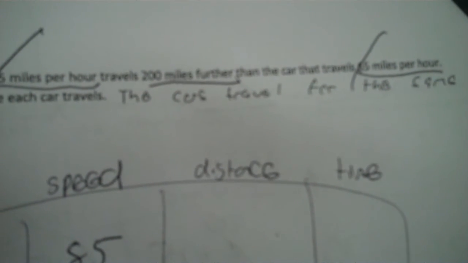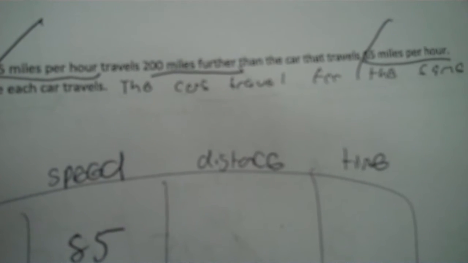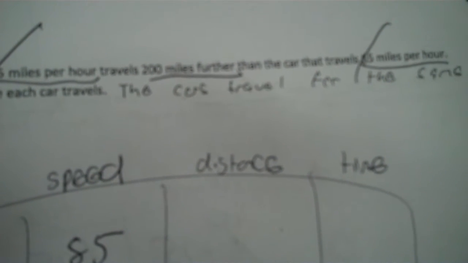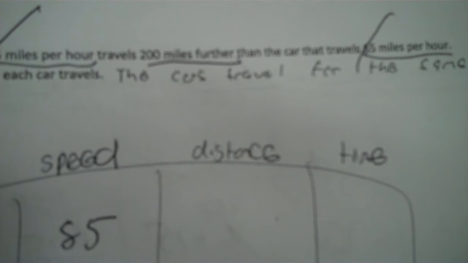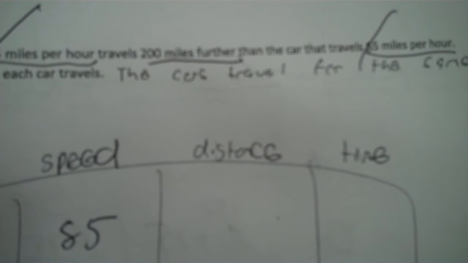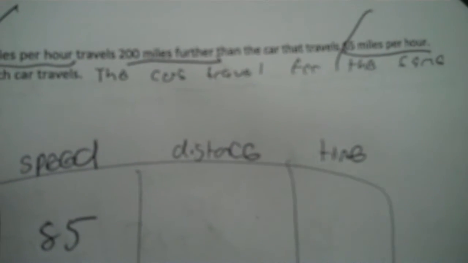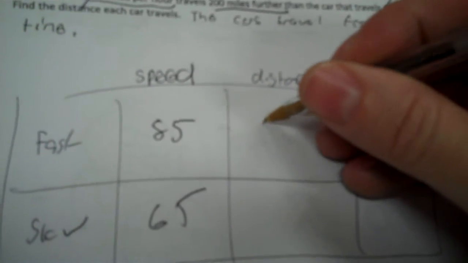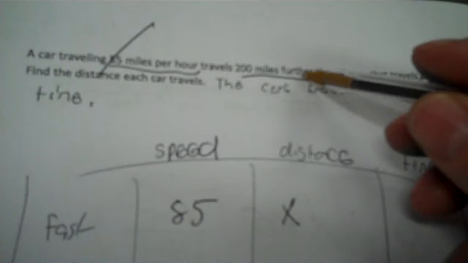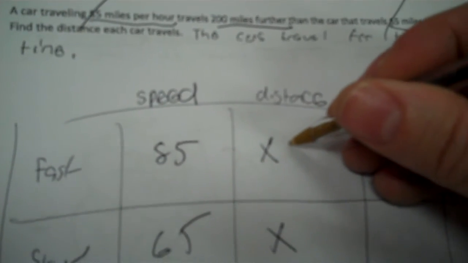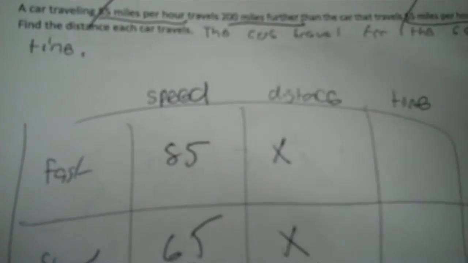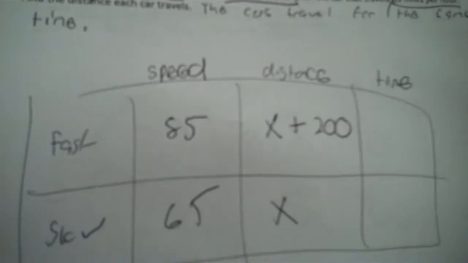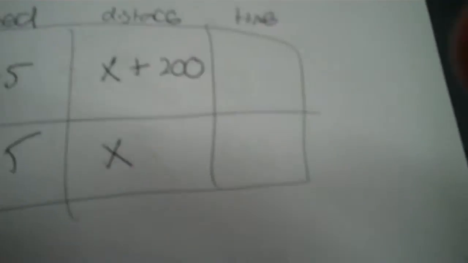So maybe one's at 500, one's at 300. That's 200 ahead. Maybe one's at 500, one's at 700. That's 200 ahead. Heck, maybe one's at 800, maybe the other one's at 1,000. That's 200 ahead. So we don't know them. But what we get to do with the 200 is put plus, because ahead would be adding, and it's the faster car, so 200. Get rid of that. Now time.